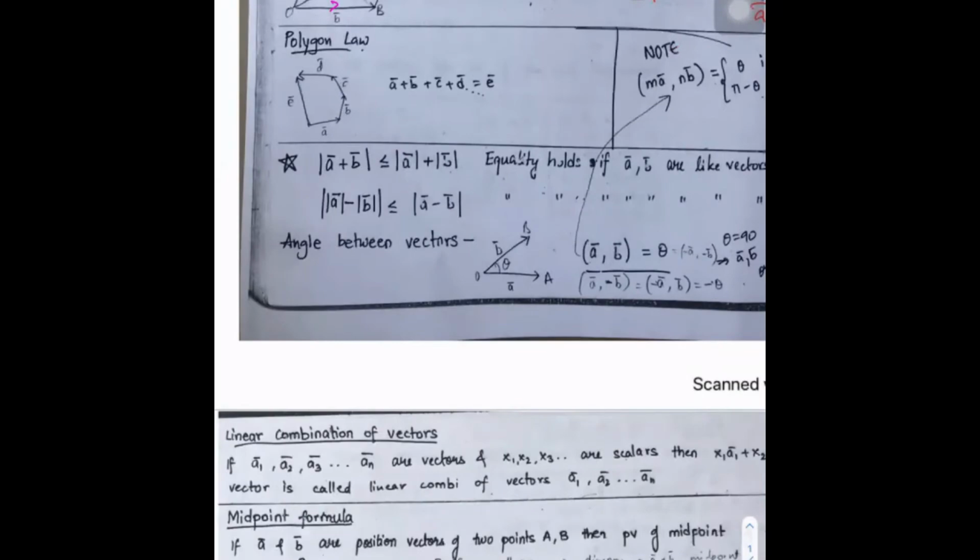Next, triangle inequality: mod of A bar plus B bar is less than or equal to mod A plus mod B. In the same way, mod of A bar minus B bar is less than or equal to mod of A bar plus mod of B bar. Here, equality holds if A bar and B bar are like vectors. Means not only parallel, they must be like vectors. They are in same direction. So in that case only we get this.